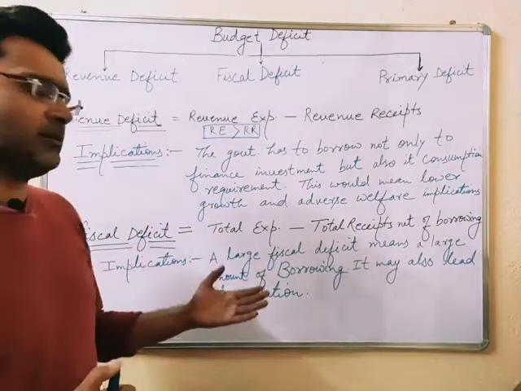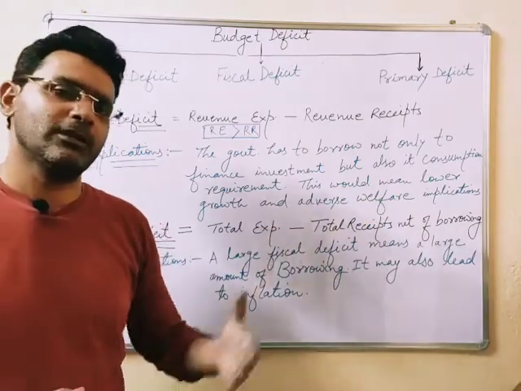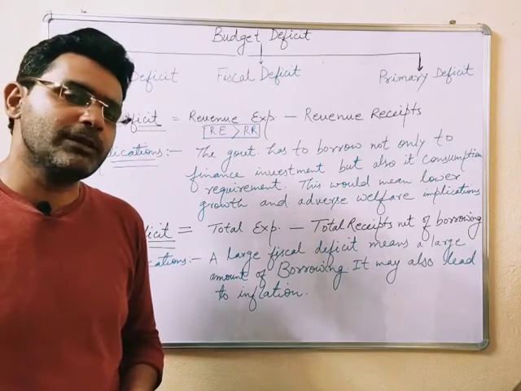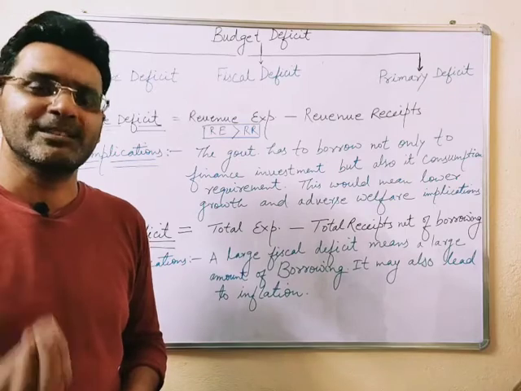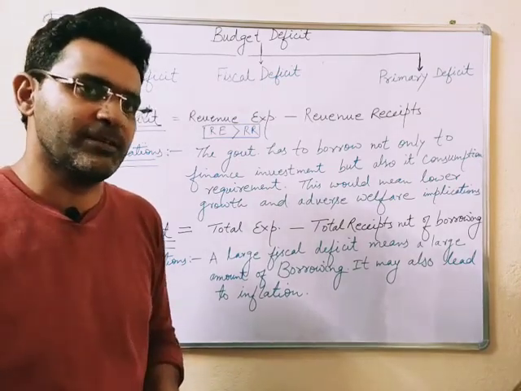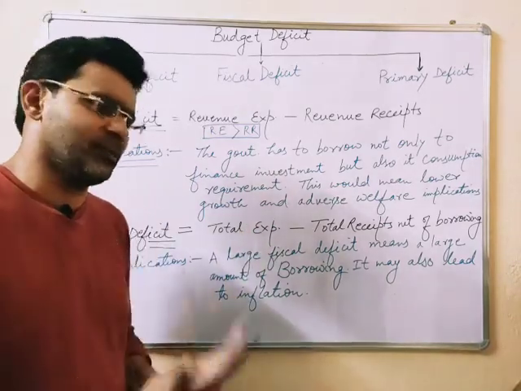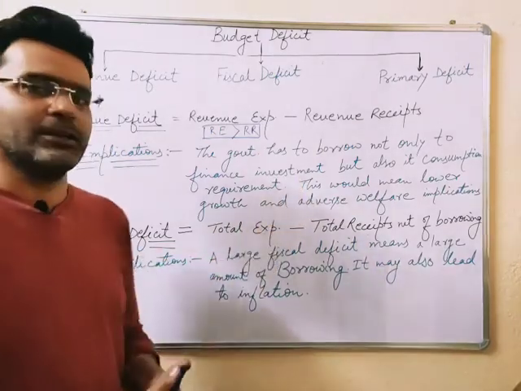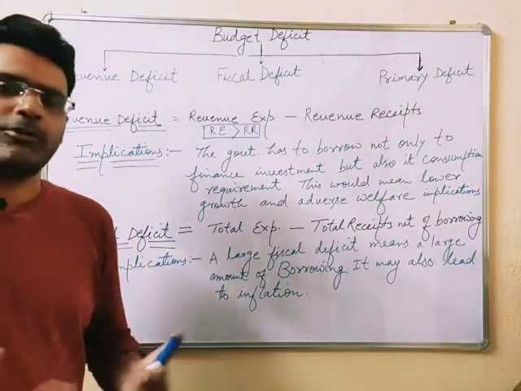So it will create adverse welfare implications. How will it create adverse implications? Because government has to reduce its productive expenditure, and by reducing its productive expenditure and its welfare schemes, the welfare will be affected adversely. So that is why revenue deficit is not good for all.